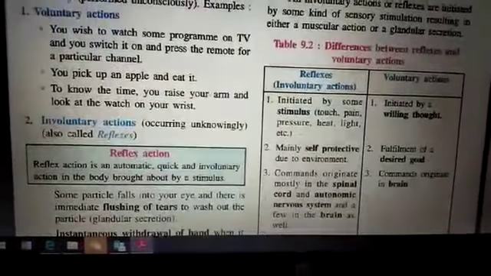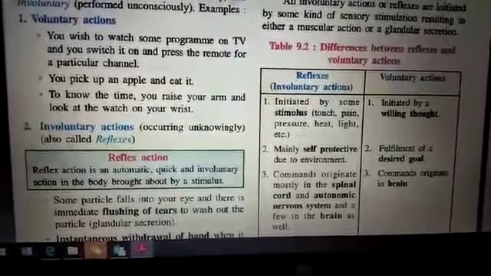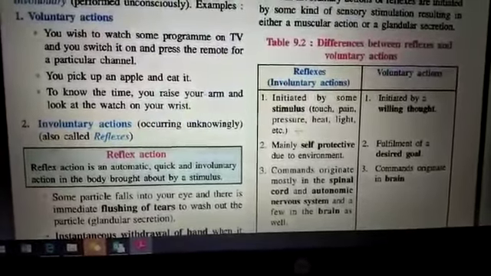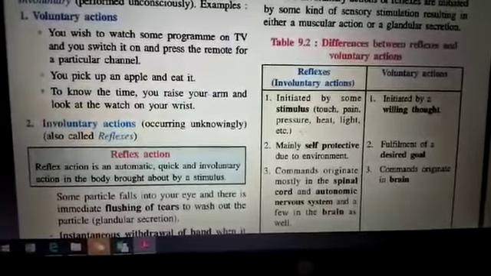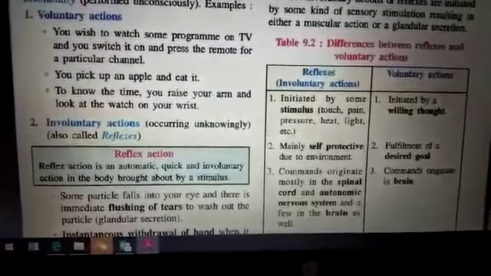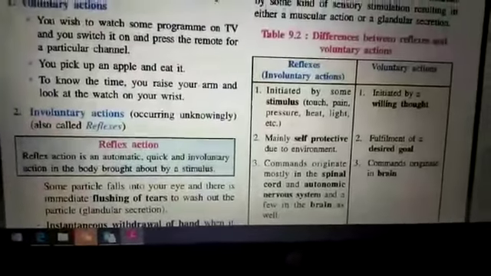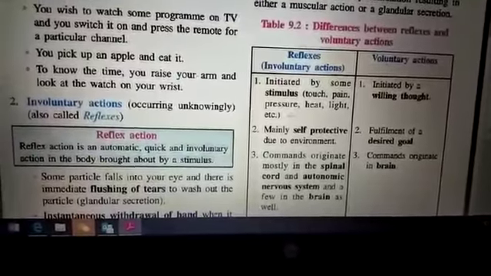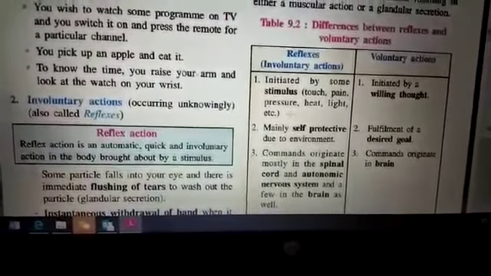See the difference between reflexes and involuntary action. Reflexes are involuntary, initiated by some stimulation like touch, pain, pressure, heat, etc. It should be stimulated. Until and unless it is stimulated, you won't get any revert action. While voluntary is willingly, according to the thought.